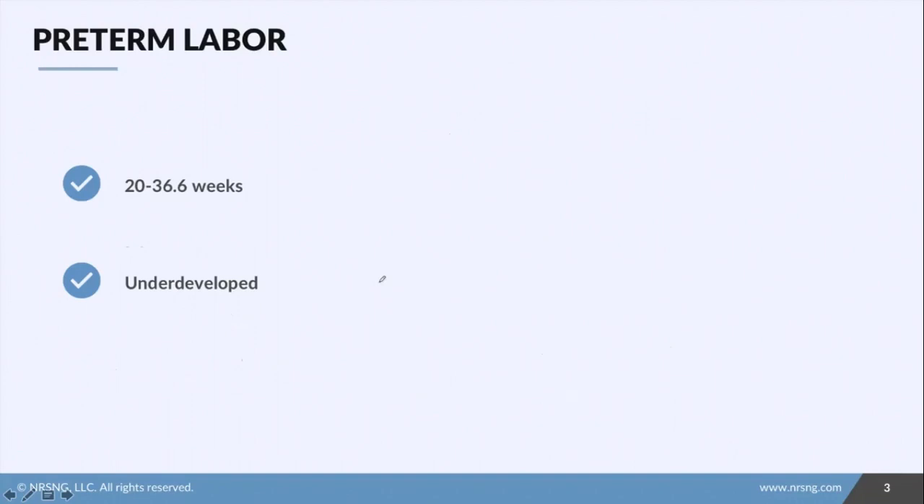All right, so now what is preterm labor? So remember, our preterm definition was 20 to 36 and 6 weeks. So preterm labor is labor that occurs between that time, 20 to 36 and 6 weeks. Babies are supposed to be born at around 40 weeks, right? That is when we consider that the baby's done cooking. So because of this, the babies are born early.